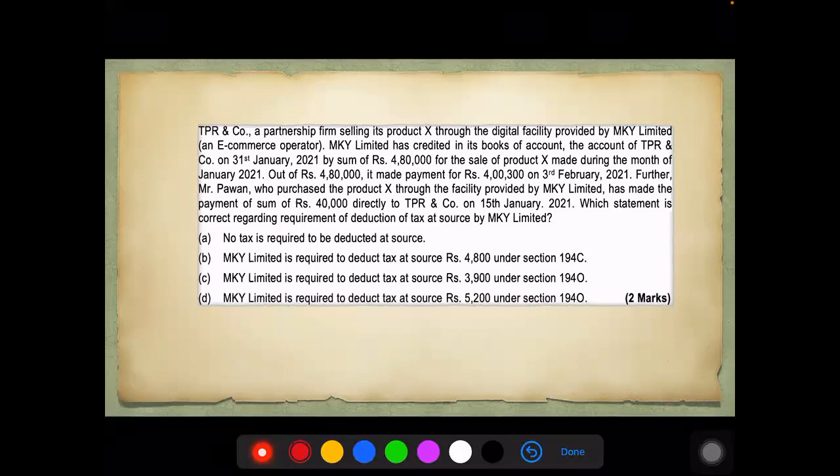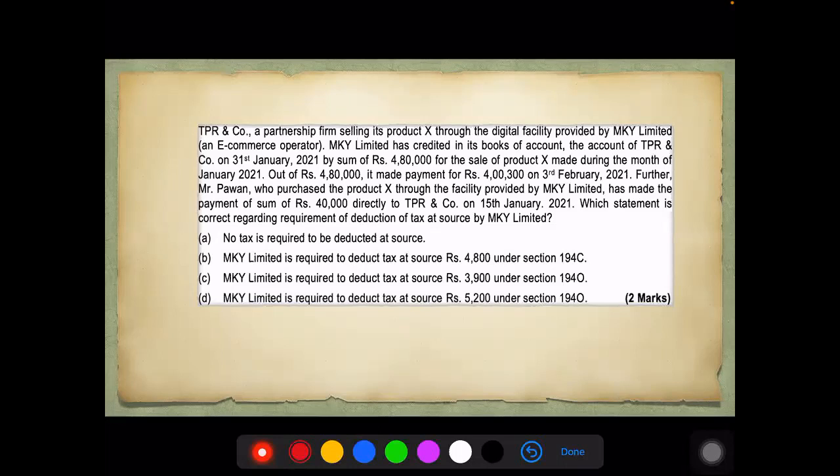Further, Mr. Pawan, who purchased product X through the facility provided by MKY Limited, has made the payment of rupees 40,000 directly to TPR & Co. on 15th January 2021. Which statement is correct regarding the requirement of deduction of tax at source by MKY Limited? No tax is required to be deducted at source. MKY is required to deduct TDS of 4,800 under 194C, 3,900 under 194O, or 5,200 under 194O.